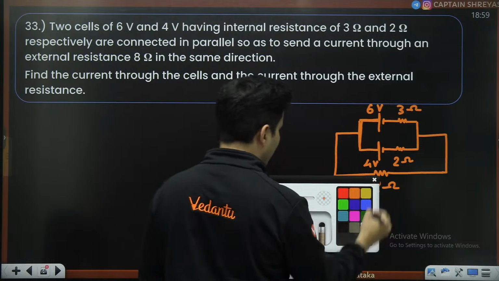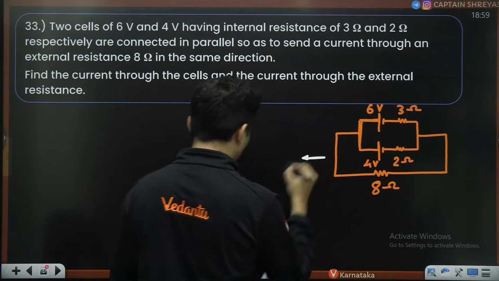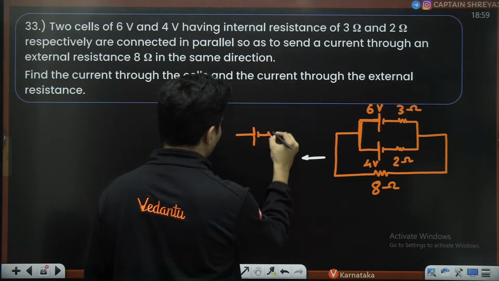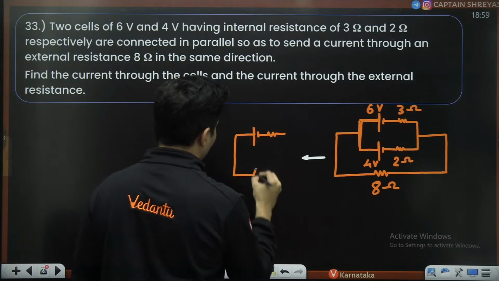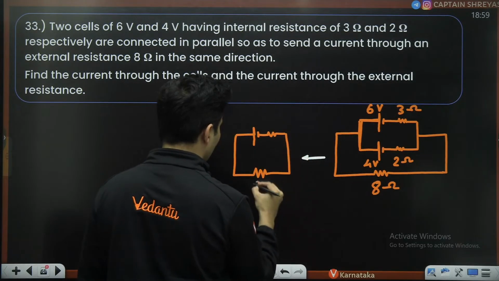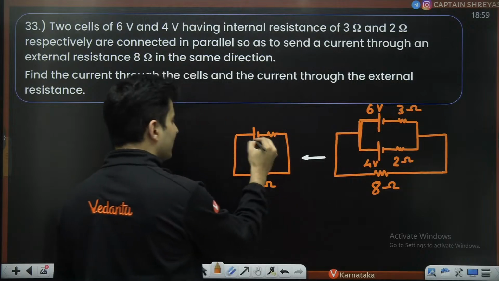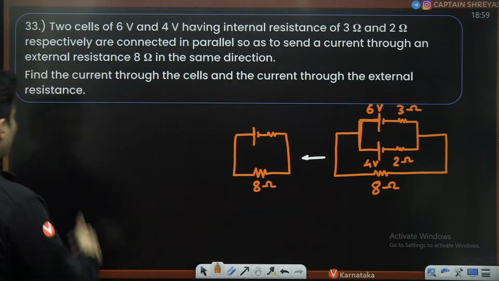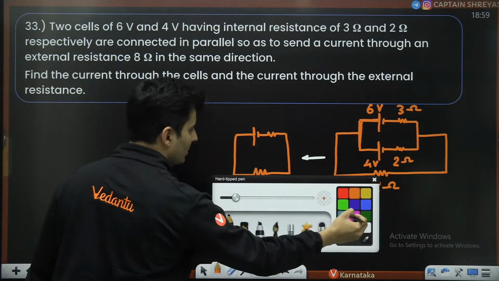This entire circuit can be converted into one simple circuit like this, where you just have one battery, one internal resistance, and one external resistance, of course. So this is 8 ohms. So what is the equivalent EMF of this and this equivalent resistance? So the formula goes as follows.